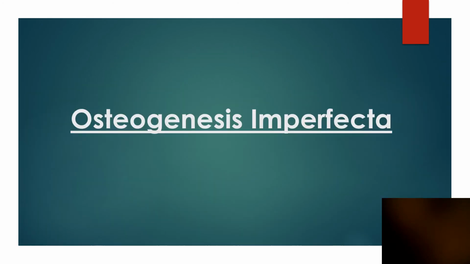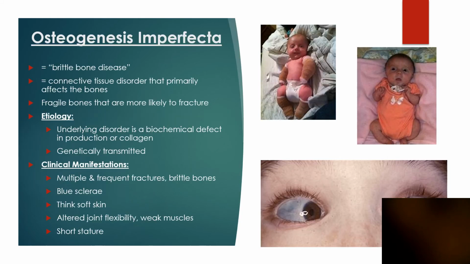Finally, I just want to touch on a disease called osteogenesis imperfecta. This is a genetic connective tissue disorder that affects the bones. It's also known as brittle bone disease. These infants are born with very fragile bones that very easily fracture. So they can fracture during the birthing process, they can fracture if they are picked up incorrectly, they can fracture if we wrap them too tightly. It's a rather devastating disorder.